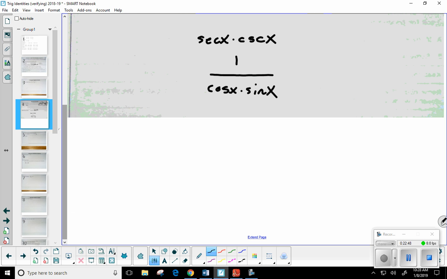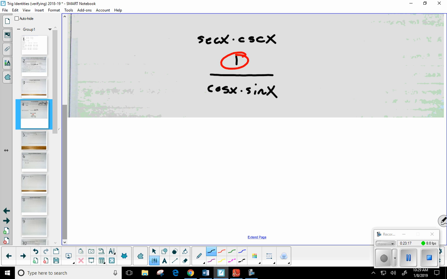Okay. Did most people at least get to that point? Have the idea to change it? Now, this is where you might have gotten stuck. There is a Pythagorean identity that we can use here, but it's not very obvious. I went ahead and chose the numerator. Now, what identity do you think I went with based on what I have here? Which one? The sine cosine, the tangent secant, or the cotangent cosecant?